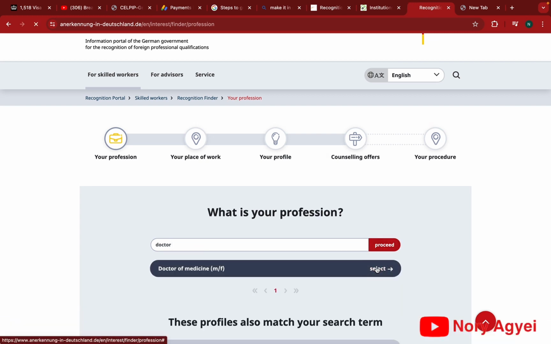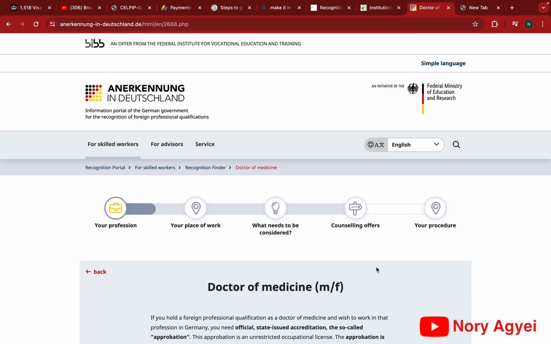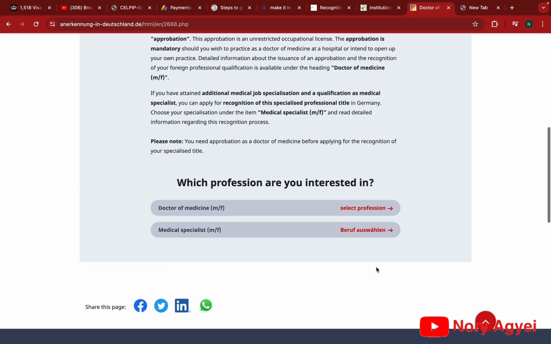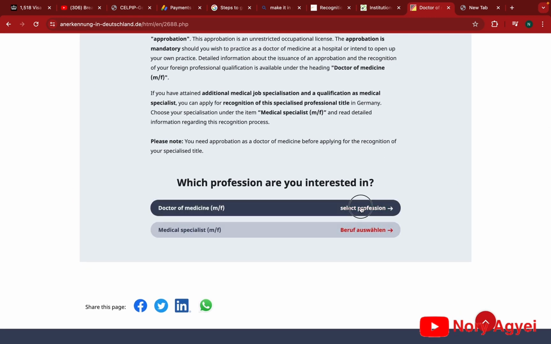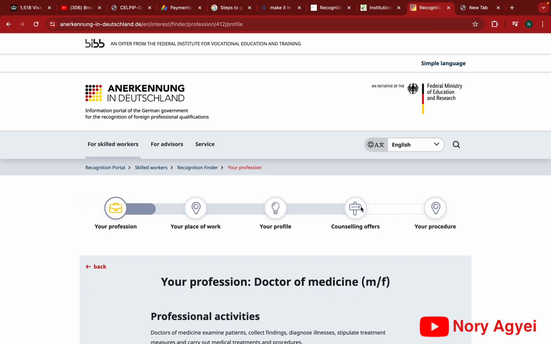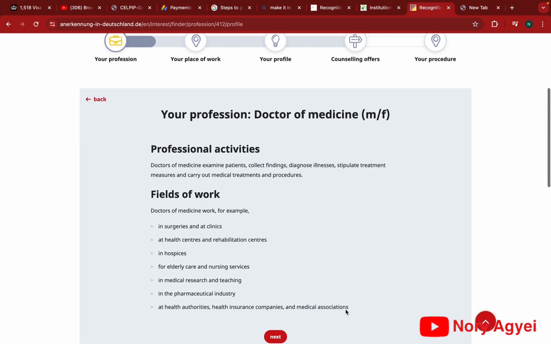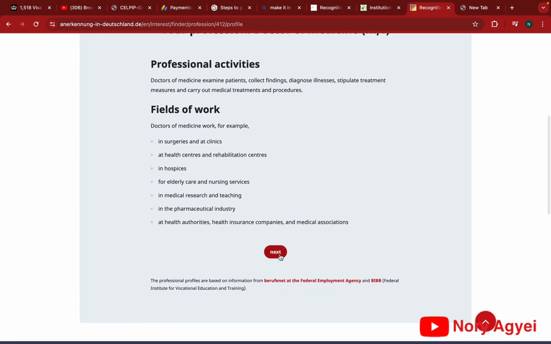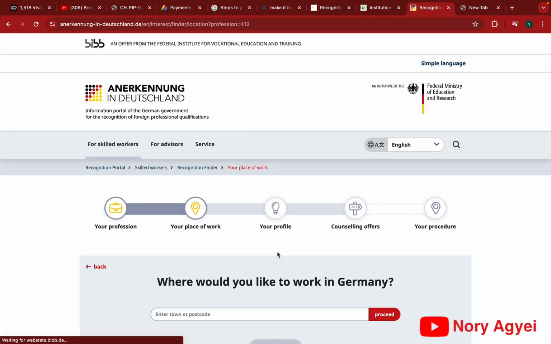Then there will be some options. This option is Doctor of Medicine. You click on it. It's still going to give you some more options. When you scroll down, you can still see some options for you to select from. Because we want the Doctor of Medicine, we click on Doctor of Medicine, and this page is actually giving you a summary of the professional activities under the Doctor of Medicine. So you go to next. If you want to read, you just read it to have an idea of that. But let's just skip and then go to next.